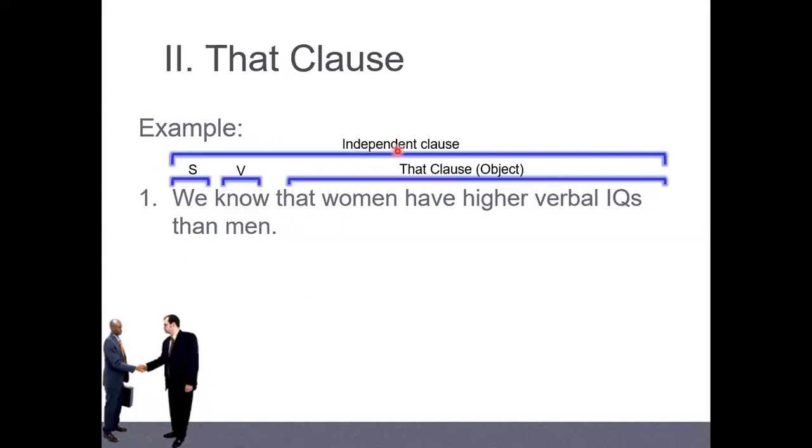What do we call that sentence? Simple, compound, or complex? Complex sentence, teacher. Yeah, complex. This is called the DC, the dependent clause. And then it functions as the object of the whole sentence, which we call the IC. So IC plus DC, we call it a complex sentence. So the noun clause functions in two ways here. The first is that it is a that clause or noun clause. And the second is that it functions as the object of the whole sentence, which we call the IC. Okay, so IC plus DC, complex sentence, like that.